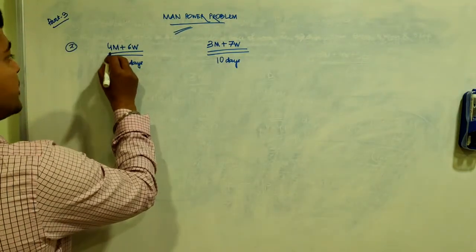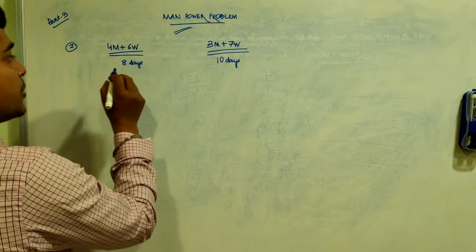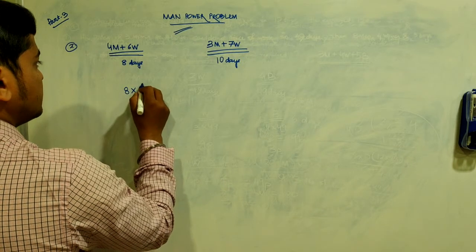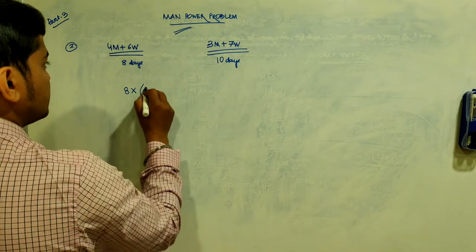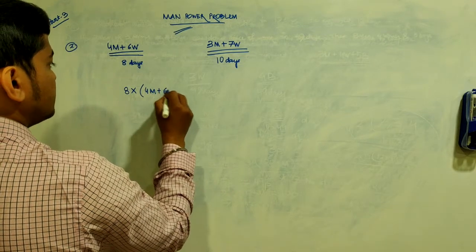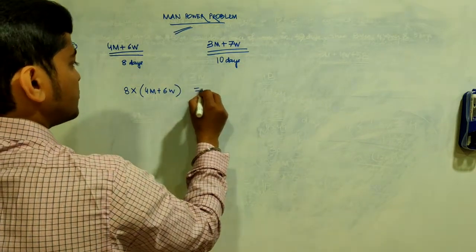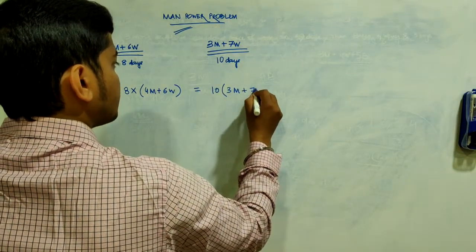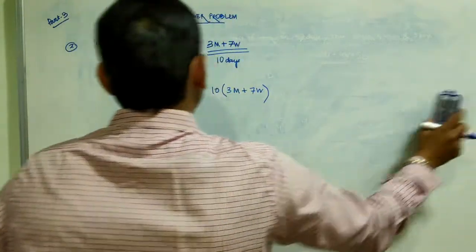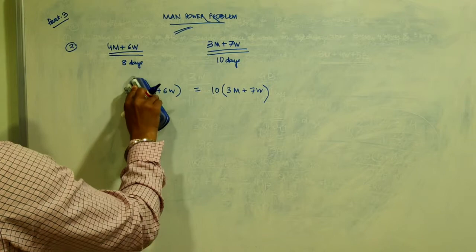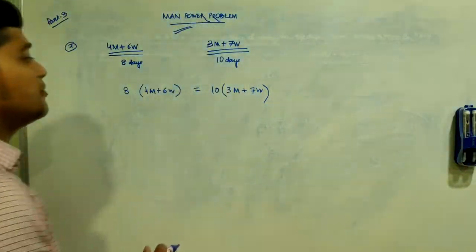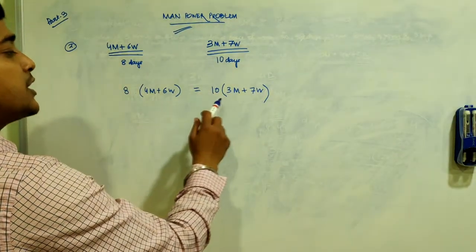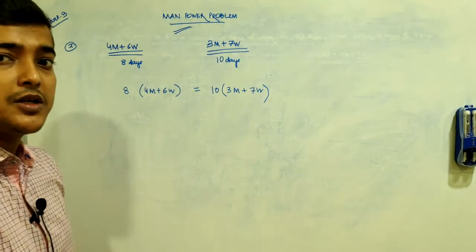If 4 men and 6 women work for 8 days, that implies 8 times 4 men and 6 women equals 10 times 3 men and 7 women, right?